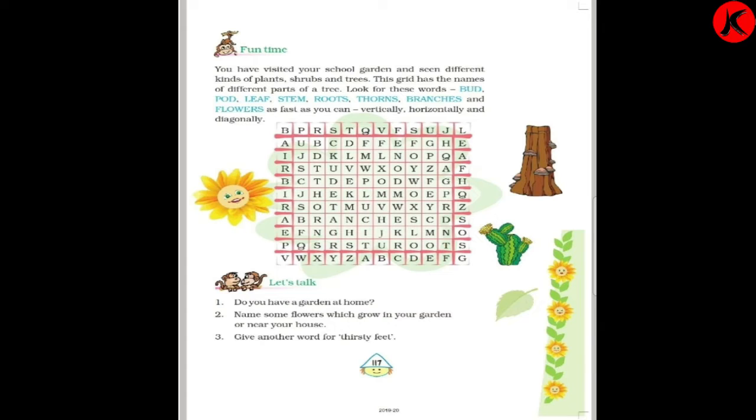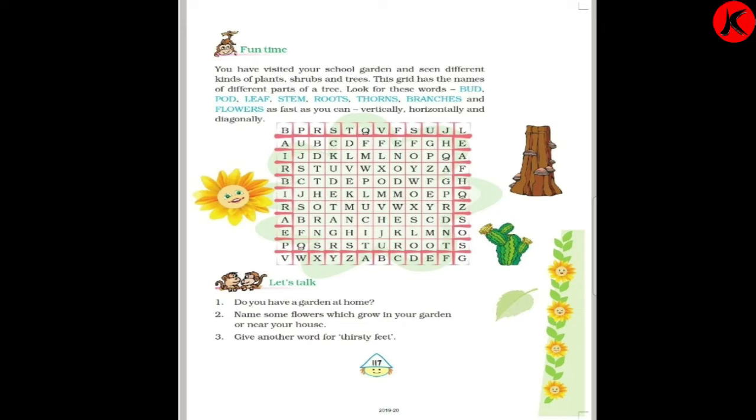In this puzzle we have to find out the words. So first we'll start with those given in blue. See, in black it is the question, and in blue is what we have to find. We have to find bud, branches, thorns, roots, stem, leaf, pod, flower. All this we have to find in this puzzle.